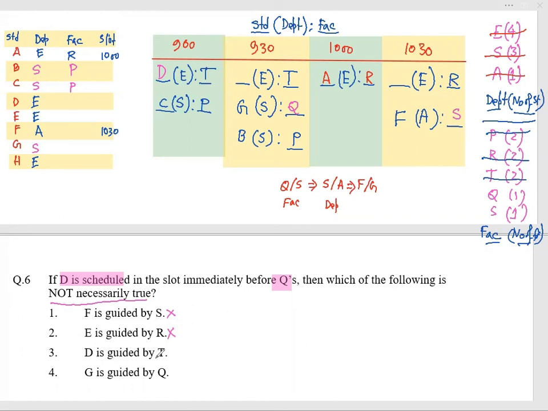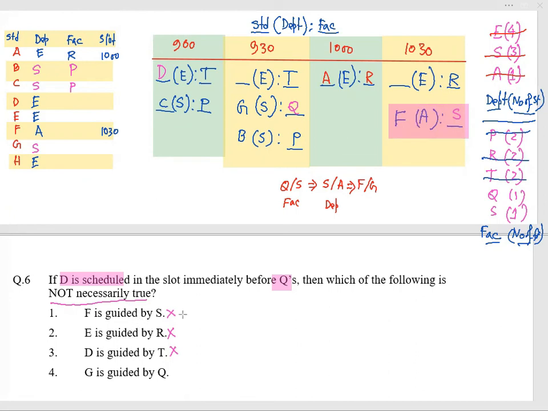D is guided by T. D is guided by T is the absolute right answer, but the question says not necessarily true, so it is also wrong. G is guided by Q. That also I can find in this case. This question demands not necessarily true. I need to remove the ones that are confirmed cases. If it is guided by S, it is a confirmed case. Due to that reason, I am removing that first one.